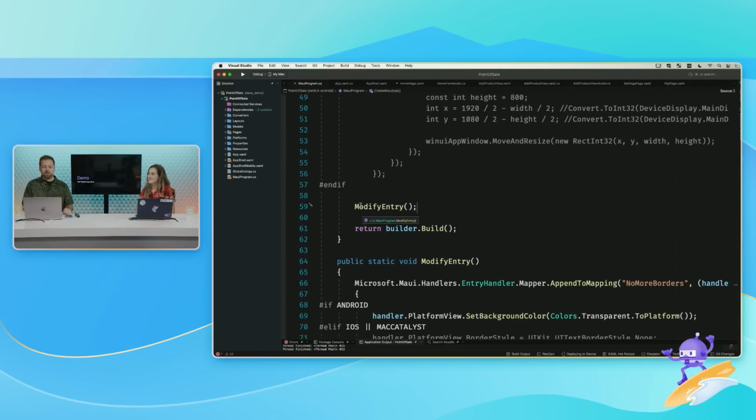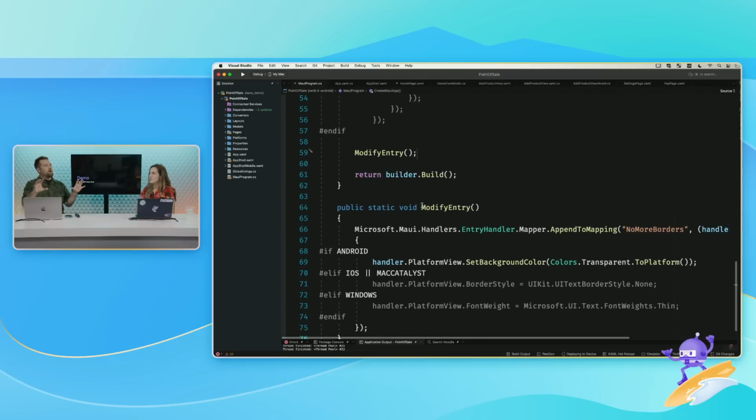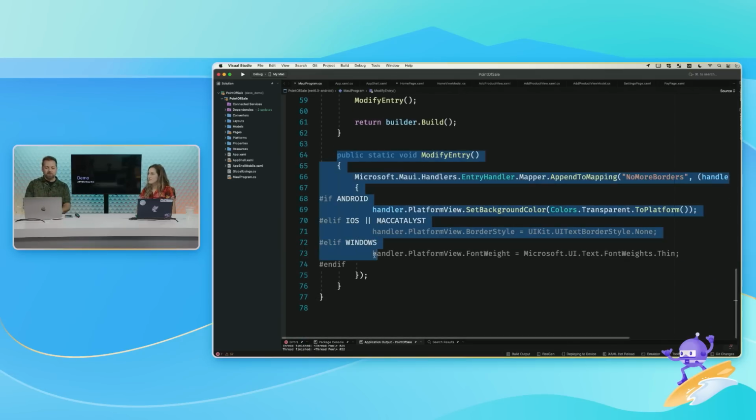And then I've done something else here. I've got a method called ModifyEntry. And I'm actually not very settled on where to put this kind of stuff. But all the UI controls in Maui are based on handlers. They're bite-sized pieces that enable you to get to that native layer. So you don't need two or three classes like you might have needed in the past. It's just this code right here, those, I don't know, a dozen lines of code. Wow. And some of that's compiler directives. That code is modifying the entry handler across four platforms: Android, iOS, Mac, and Windows.